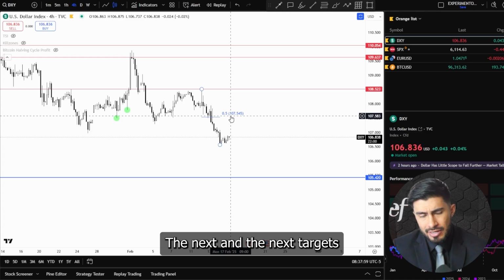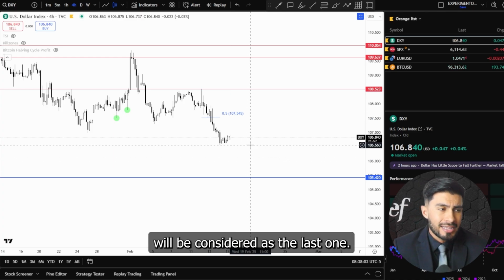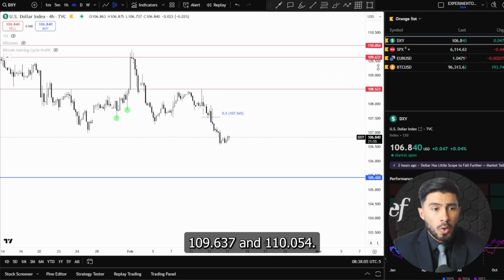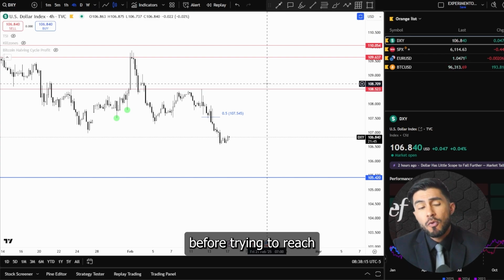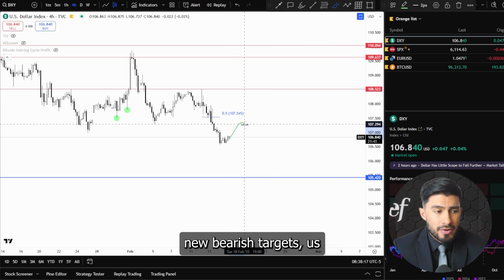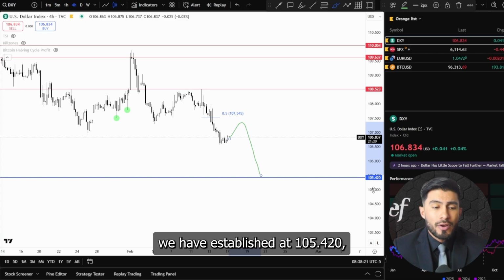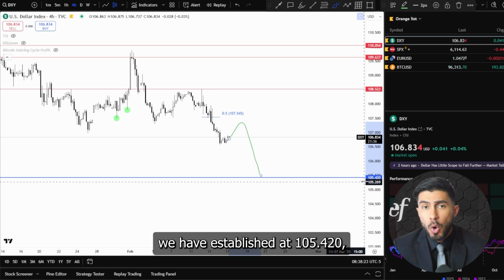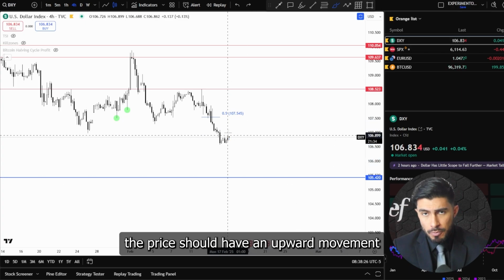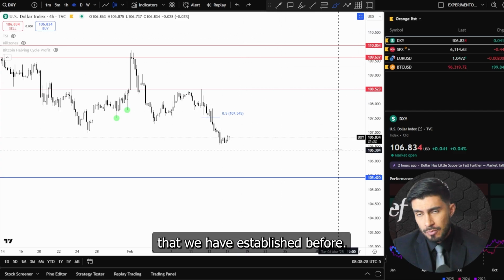The next targets will be the ones we considered last week: 109.637 and 110.054. So for me, before trying to reach new bearish targets such as the one that we have established at 105.420, the price should have an upward movement to any of these targets that we have established before.